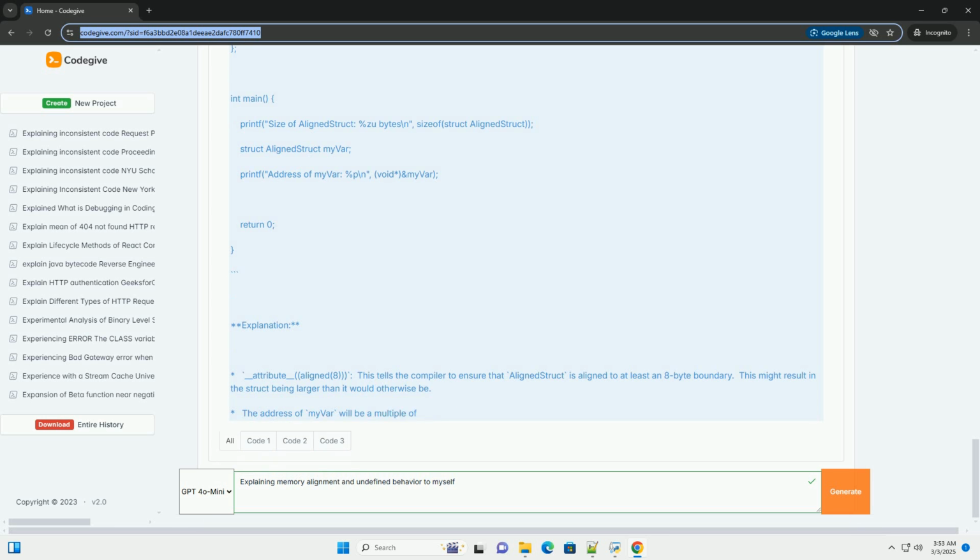Using pragma pack might be necessary to correctly interpret network packets. File I/O: reading and writing binary data from and to files might require specific alignment settings. Memory-mapped I/O: when interacting with hardware devices through memory-mapped I/O, alignment is often crucial.